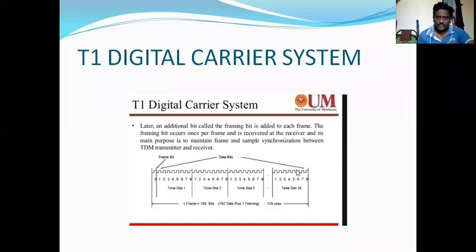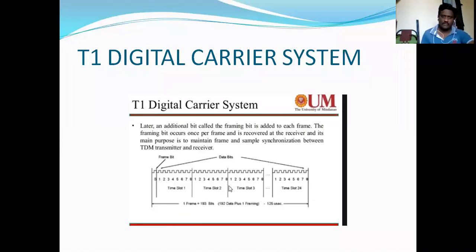From this point to this point we have only the 192 bits, that is 24 into 8, which is 192. Plus we add one more bit, so the total is 193.